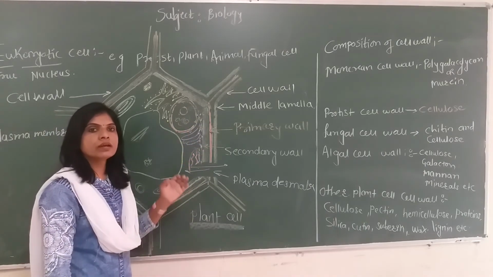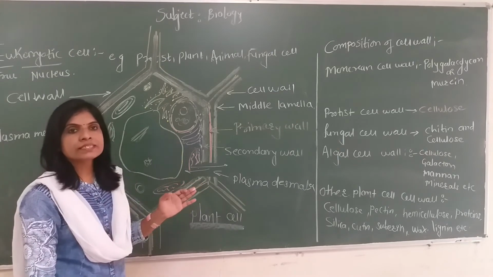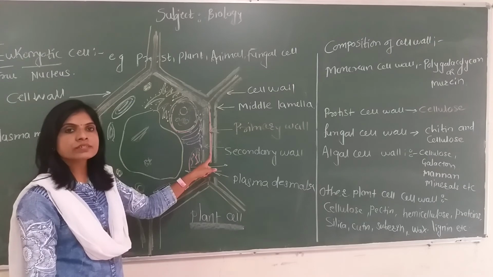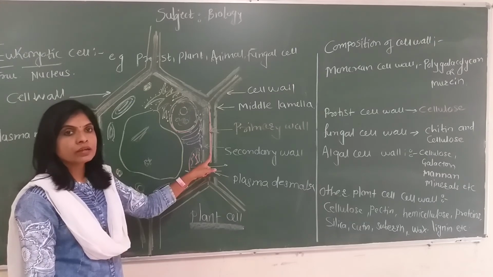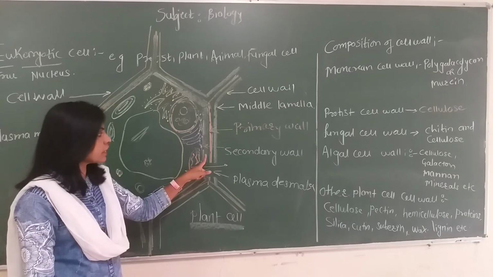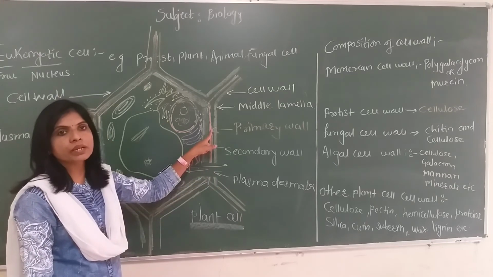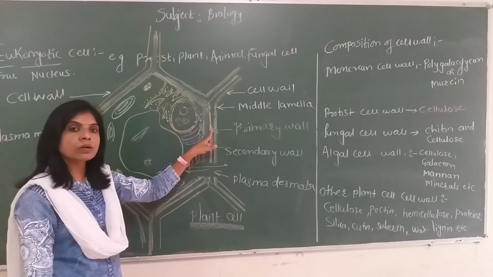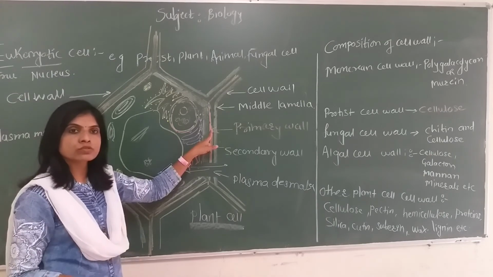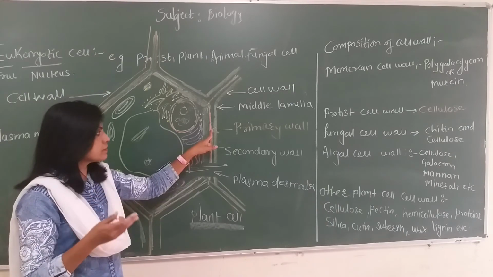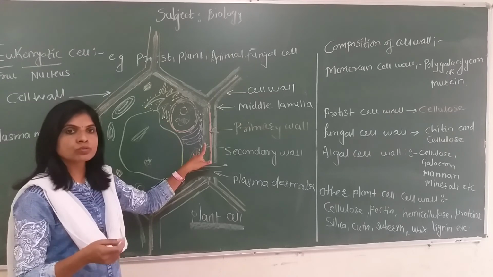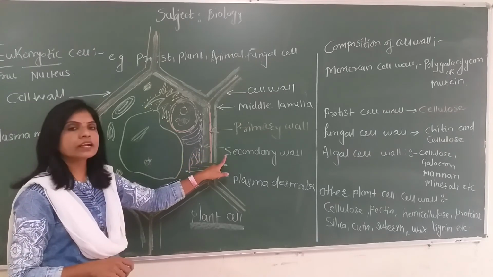So in this manner, how many sublayers does the cell wall mainly have? Three. The outermost, which separates the two adjacent cells, is called the middle lamella. When the middle lamella's growth is complete, there is a deposition of material inside it, forming the primary wall, and the primary wall is found in all the different types of plant cells. Inside the primary wall, deposition of substances like cellulose, pectin, hemicellulose, and lignin may give the secondary wall.